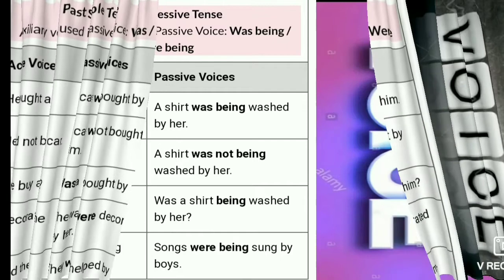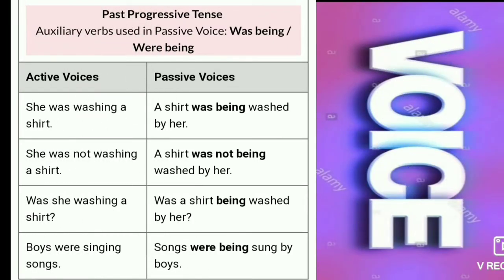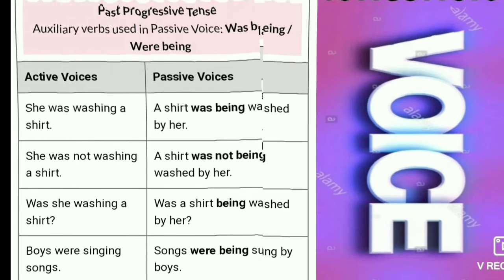Past continuous tense. In the past continuous tense, we have to use was/were plus being plus verb 3. She was washing a shirt; a shirt was being washed by her. She was not washing a shirt; a shirt was not being washed by her. Was she washing a shirt? Was a shirt being washed by her?